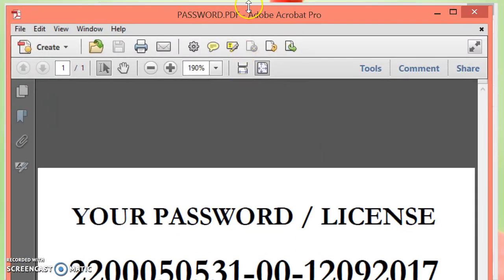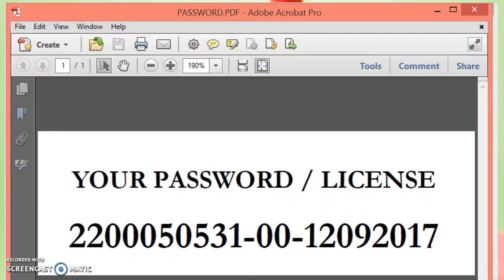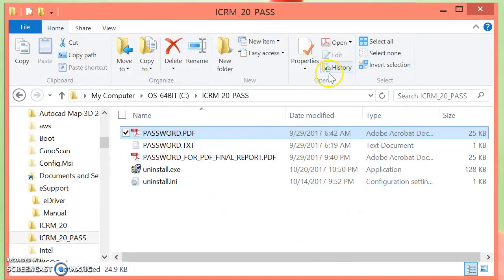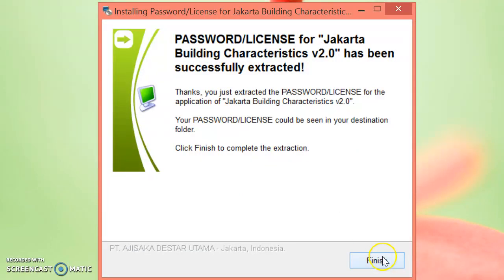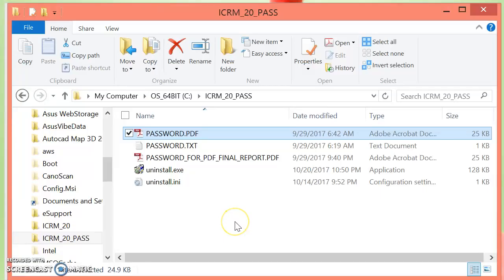Well, this is the password. Okay. And please finish.